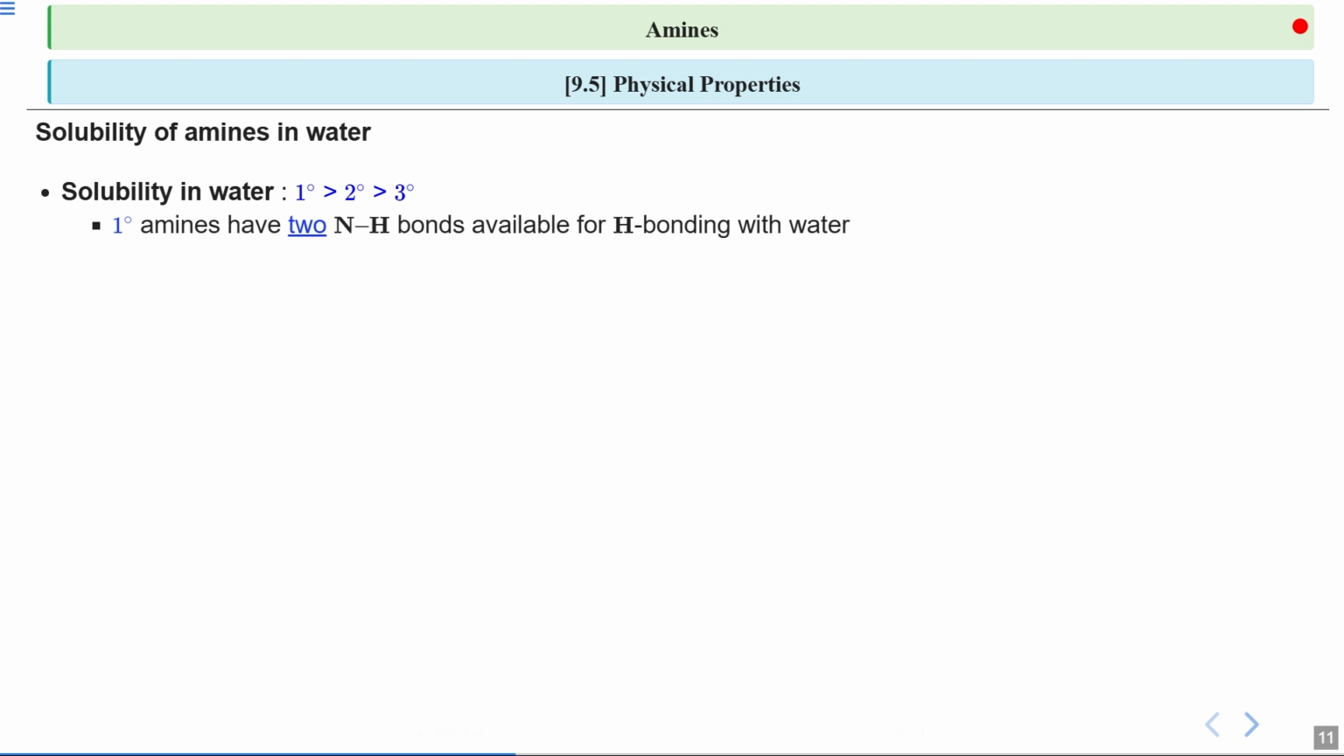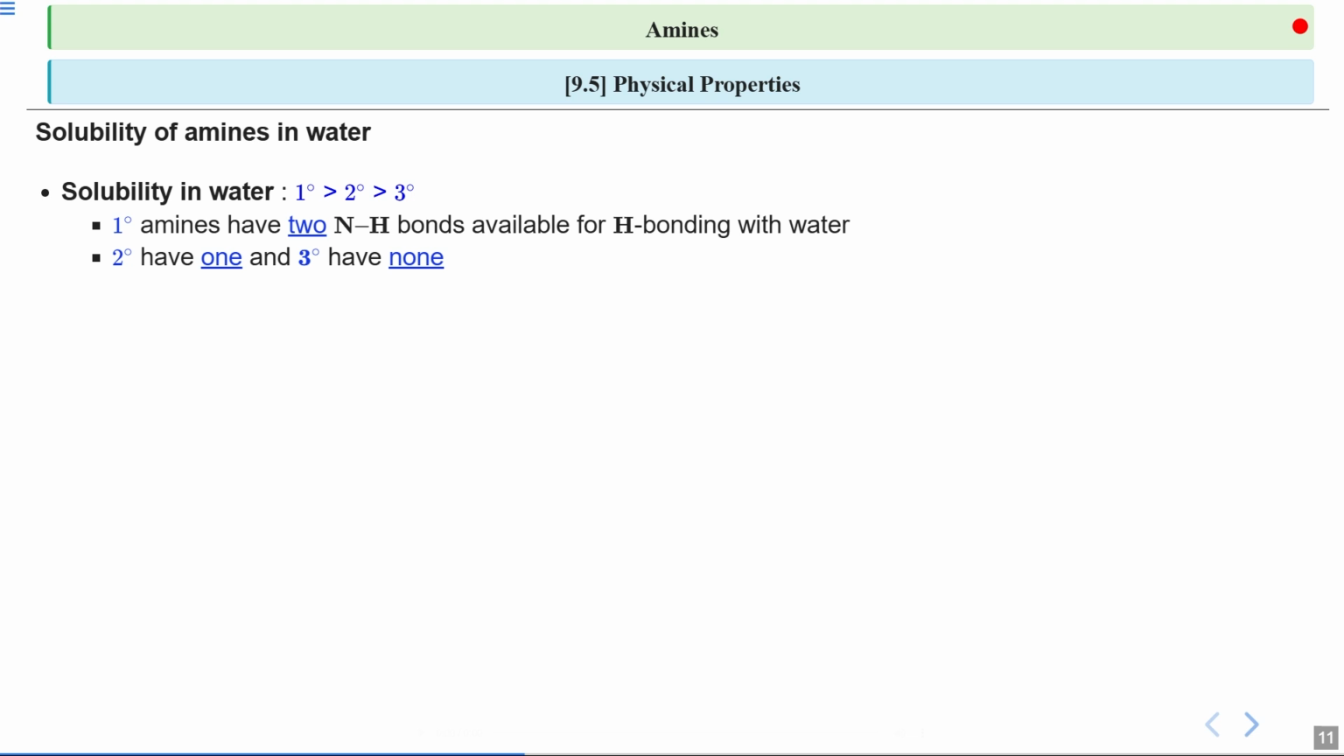Okay, we have already discussed it. I have told you that primary amines have two N-H bonds available for hydrogen bonding with water. But secondary amines only have one N-H bond, so they can form fewer hydrogen bonds with water. And tertiary amines have no N-H bonds at all, so they can't form hydrogen bonds with water. This explains why their solubility decreases as we go from primary to secondary to tertiary.